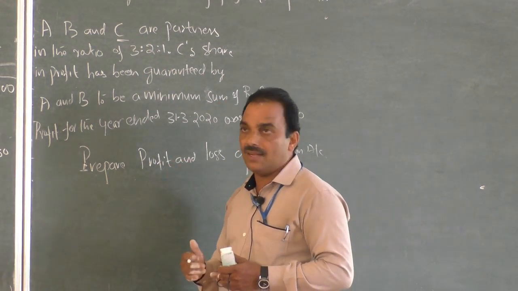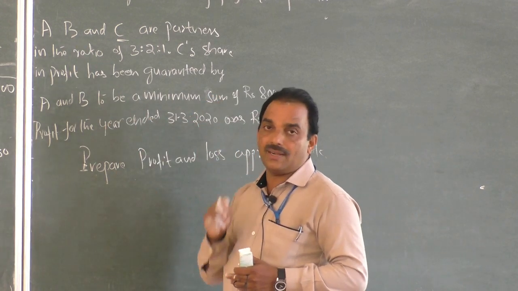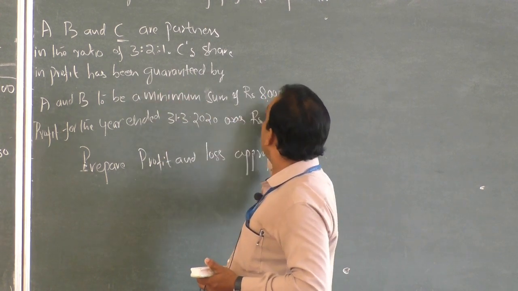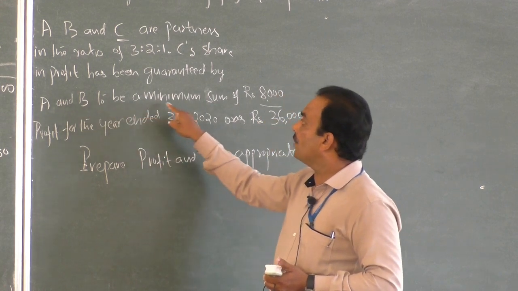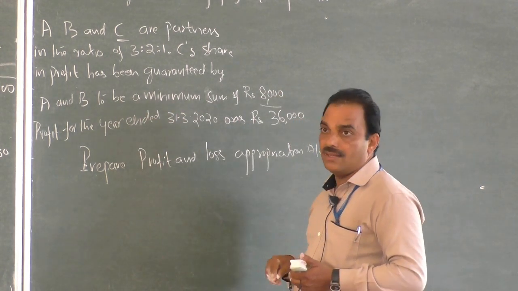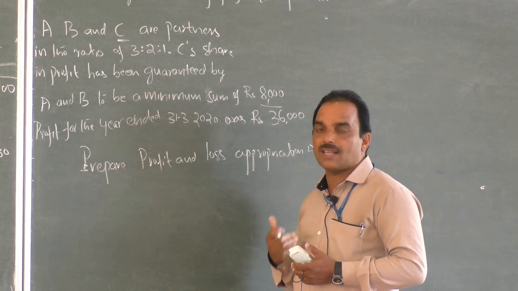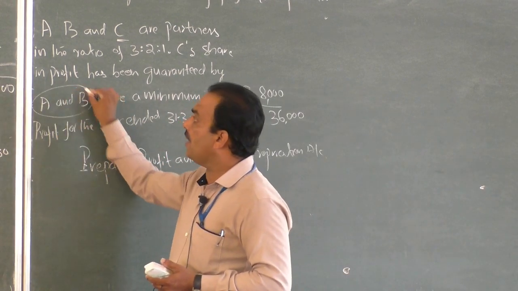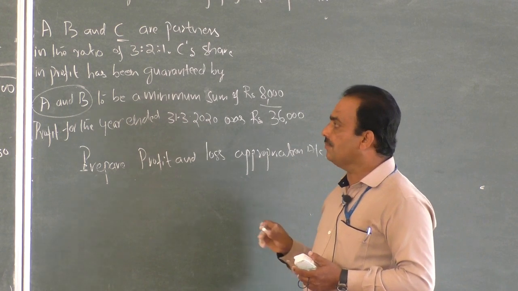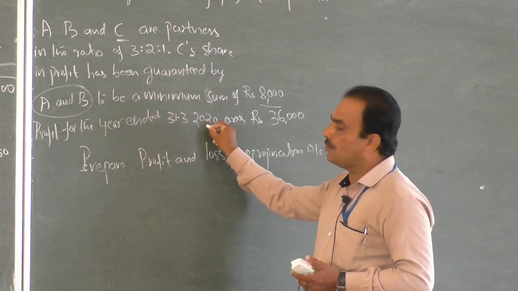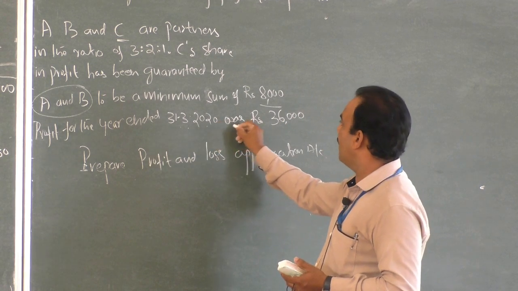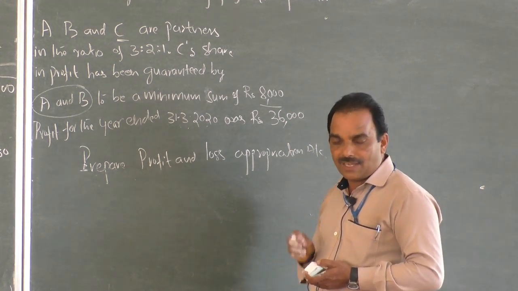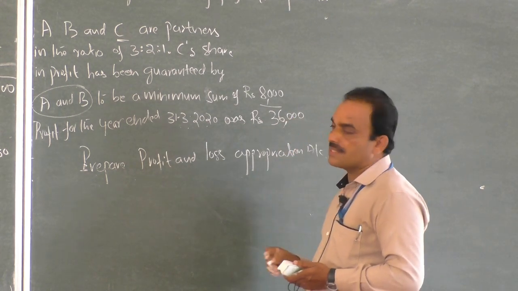At the time of his admission, Mr. A and B, I mean the two old, existing partners, promised rupees 8,000, guaranteed by A and B, to the minimum sum of rupees 8,000. They promised a minimum amount of rupees 8,000. We will give you 8,000, they promised. Remember, such a promise is given by two old partners. Profit for the year ended 31st March 2020: at the end of the year they earned a profit of rupees 36,000, which is the product of the profit and loss account. When the profit and loss account is prepared, their profit is 36,000.